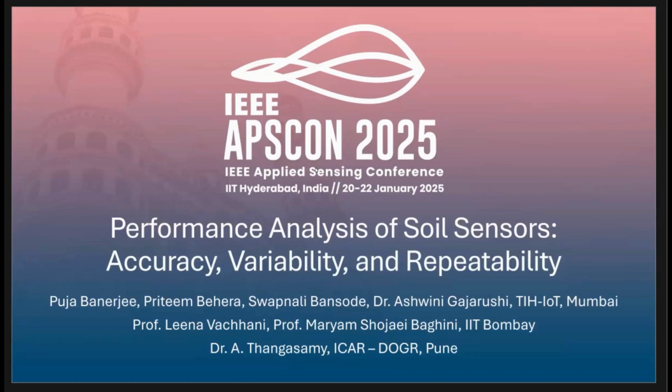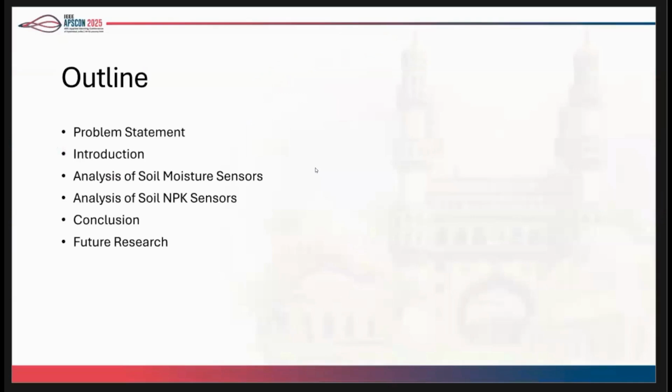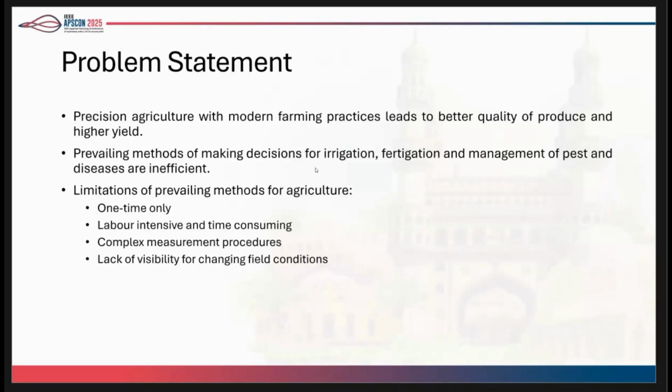We'll be focusing on three parameters: the accuracy, variability, and repeatability of the sensors. So the paper is structured in the following way. We'll talk about the problem statement that we're trying to solve, and then we'll introduce the solution that we are offering. First, we'll analyze the soil moisture sensors, then we'll move on to soil NPK sensors, then I'll conclude and I'll show you the future work that we are currently doing.